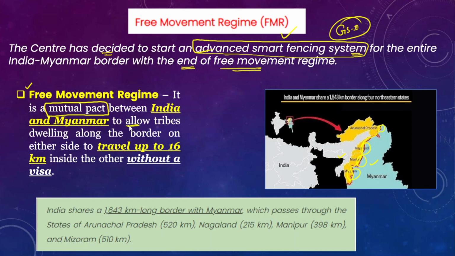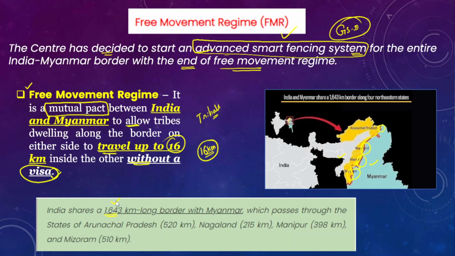This allows the tribals who are living on both sides of the border, the India and Myanmar side, to travel up to 16 kilometers inside the other country without any visa. So they don't require any visa if they want to travel to either side of the border between India and Myanmar. This is particularly with respect to these tribal people having kinship or close familial relationships with each other.